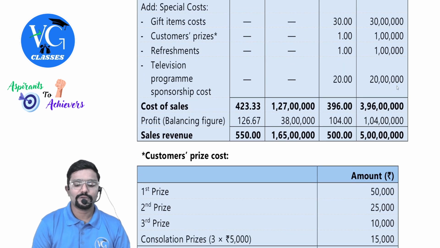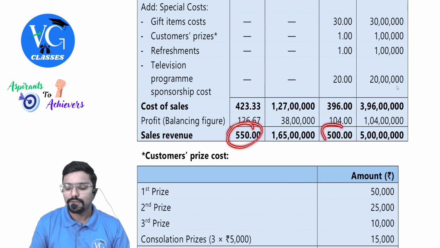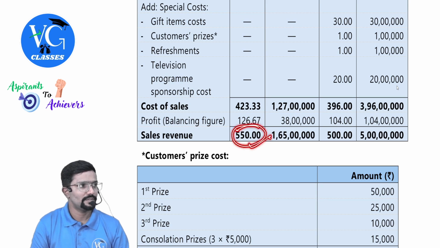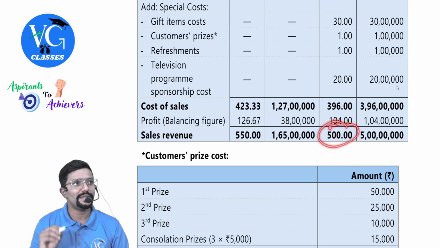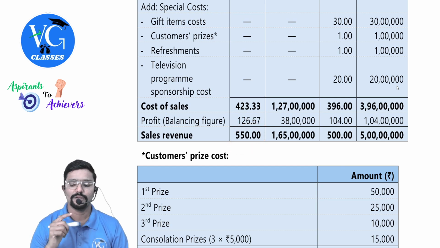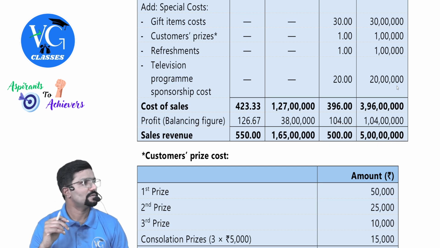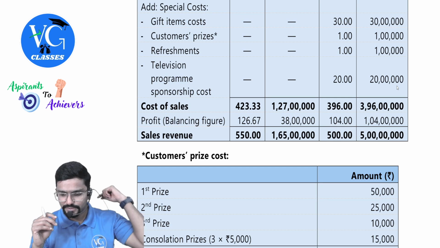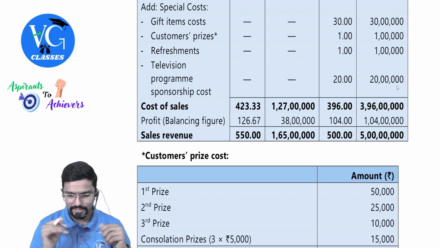Now come to sales. Cost of sales we have got it, sir. Sales have they given? Yes. Per unit they have given. Per unit is given. Correct? When 30% it is 550. Last part of the question, whereas 100% means 500. Now multiply 550 with what is the number of units sold? 30,000. This comes to 1 crore 65 lakhs. Here 500 into 1 lakh, which comes to 5 crores. Okay, so 5 crores. Fine.